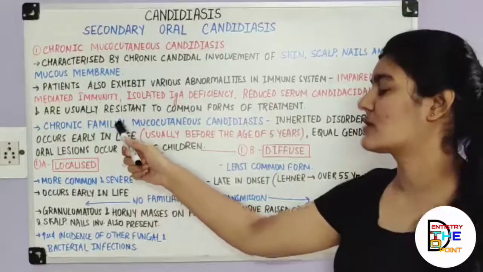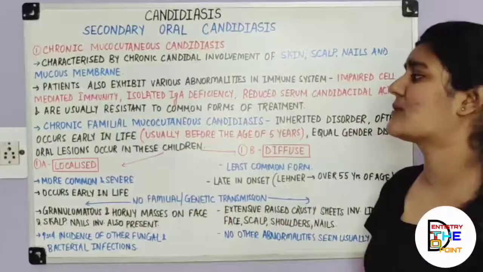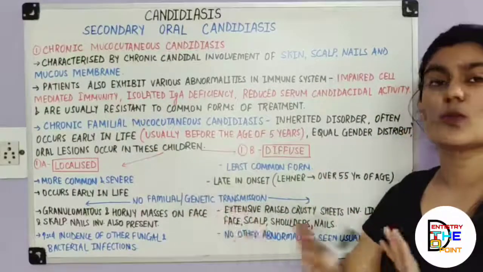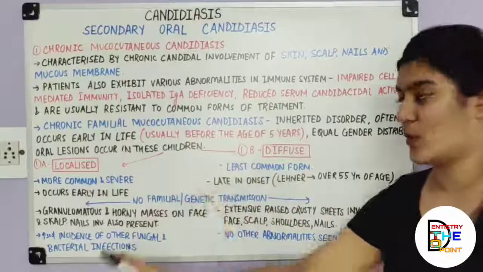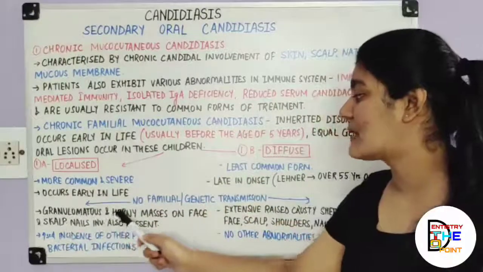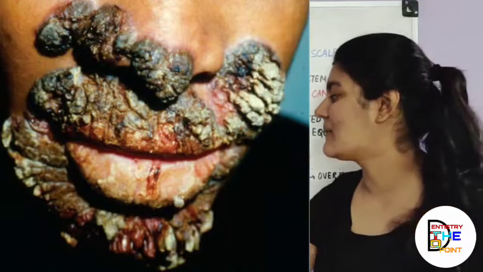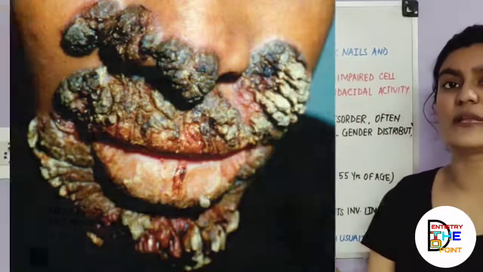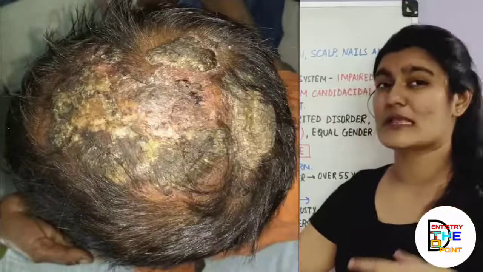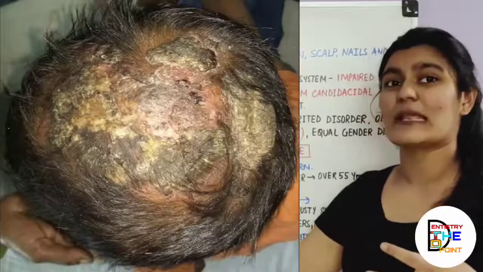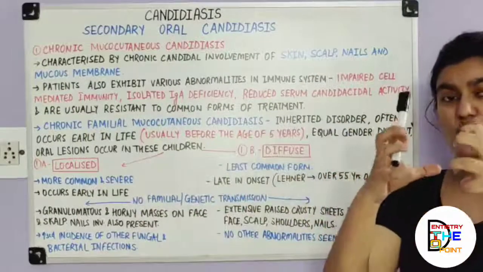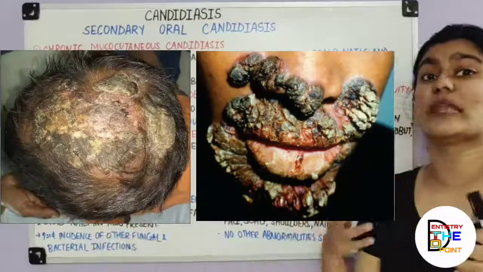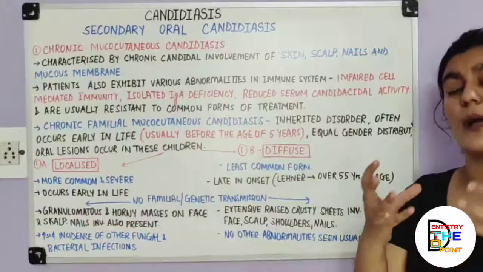Here we talked about a variety where there was familial mucocutaneous, where there was genetic transmission, but here there is no familial or genetic transmission, which is common to both of them. Granulomatous and horny masses on face and scalp, nails involvement is also present. So the main striking difference in the clinical picture is that, since it's a more severe form, there are masses like bunches formed on the face, scalp, and even the nails are involved. So there are granulomatous masses formed.